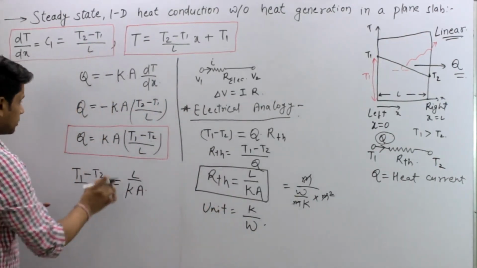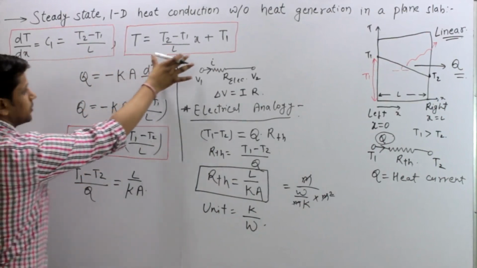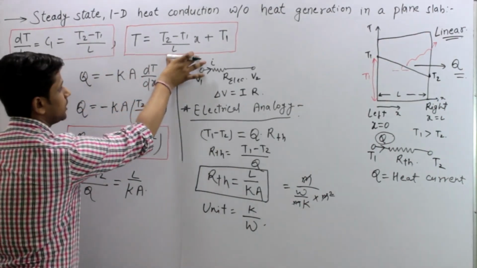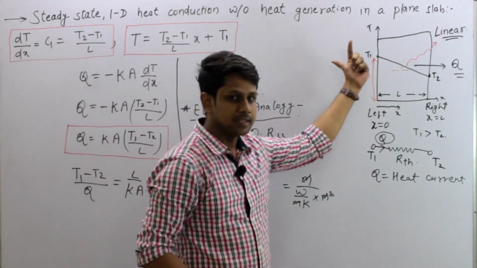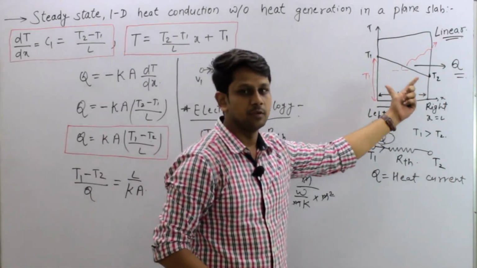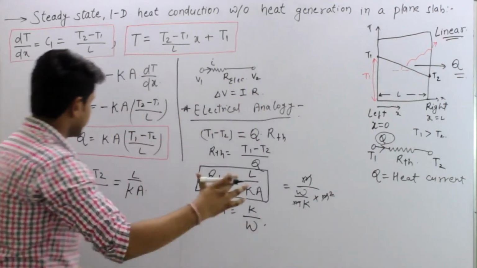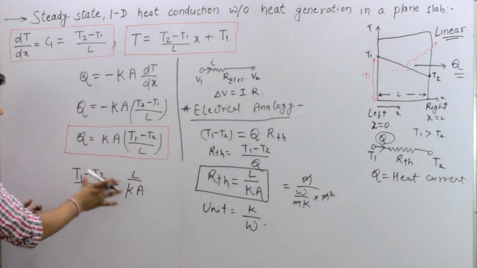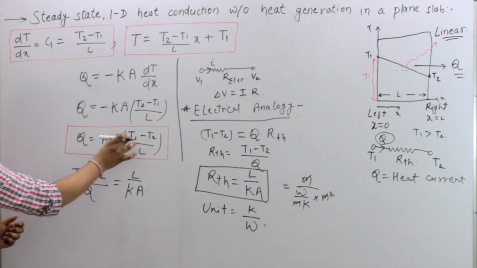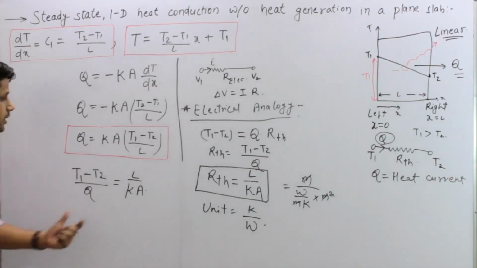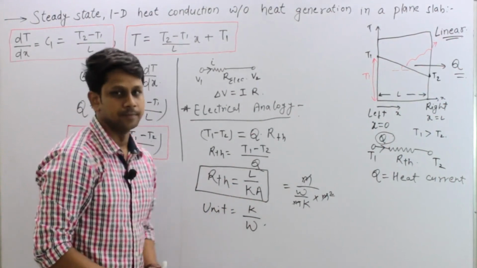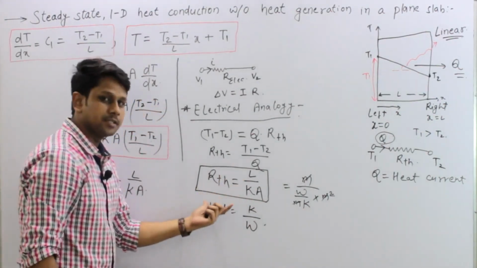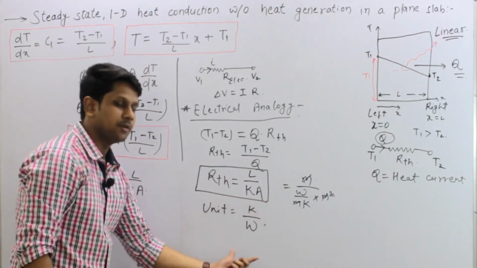So these three formulas are very important: the temperature variation or the temperature profile for plane slabs, and we have to remember that the temperature profile is linear in case of plane slabs with no heat generation. Second thing, the formula for heat transfer, that is Ka (T1 minus T2) divided by L, and third, the thermal resistance formula, L by Ka, and the unit of thermal resistance also you have to remember, it is Kelvin per watt.